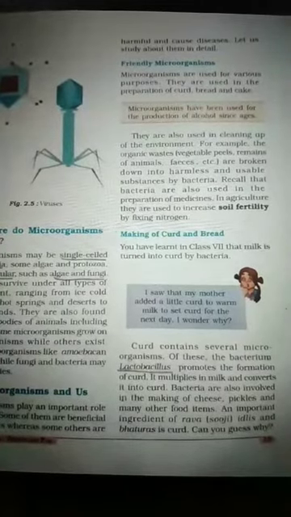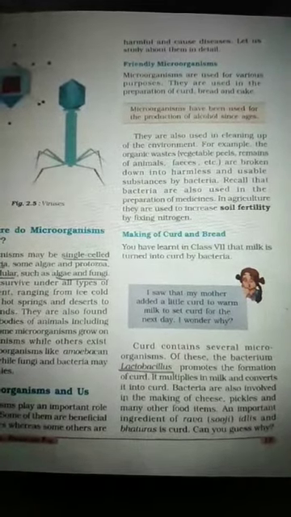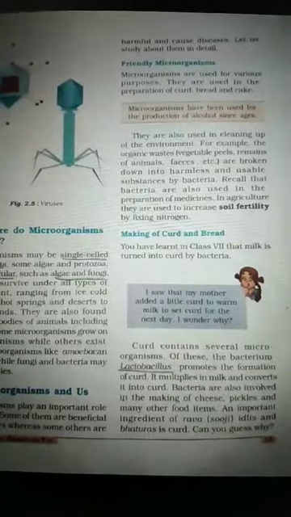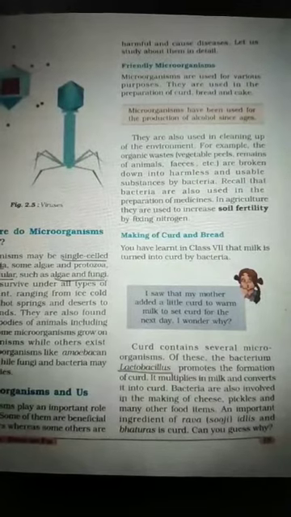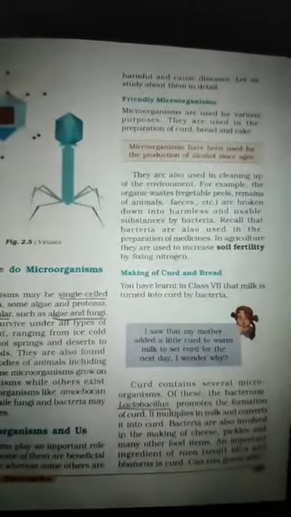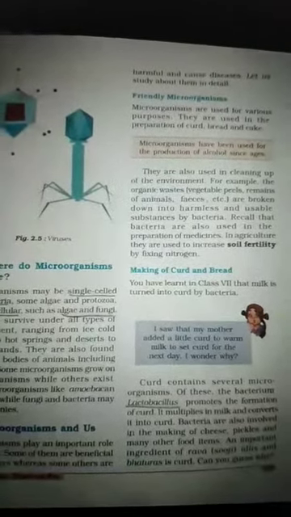Recall that bacteria are also used in the preparation of medicine. Then some bacteria are used to make medicine also. In agriculture, they are used to increase soil fertility by fixing nitrogen. So in the first chapter it was said that some microorganisms which live inside the soil mix nitrogen with the soil, which is useful for the plant. So some bacteria are useful to farmers for the soil fertility.